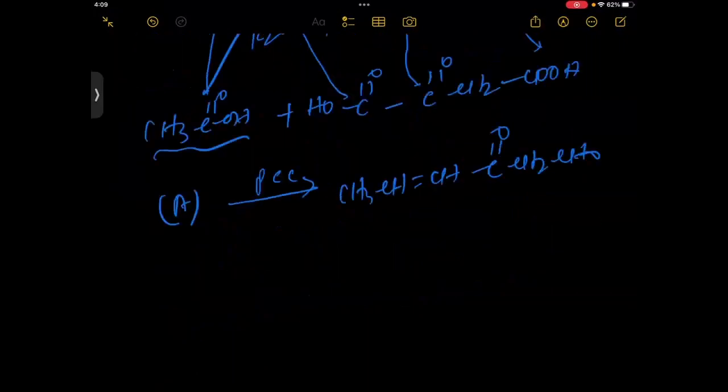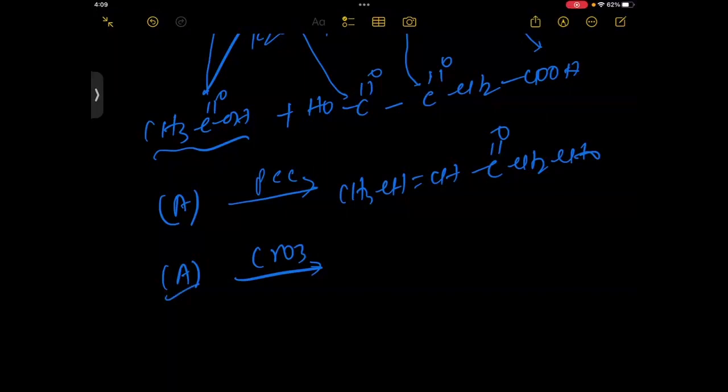Now A with CrO3. As you know, this is CrO3 in aqueous acetone. I have not taken water; I have taken CrO3 in aqueous acetone. CrO3 is a strong oxidizing agent, but what will happen when we take CrO3 in aqueous acetone?